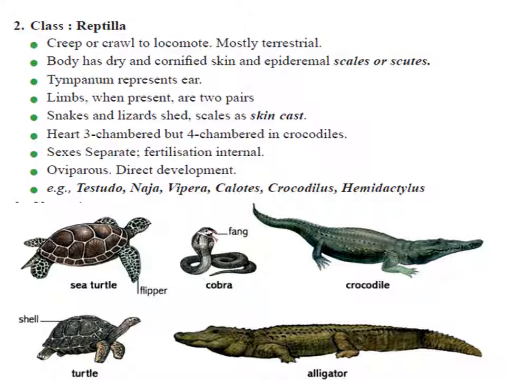The trunk bears two pairs of appendages, two pairs of limbs. The heart is again three chambered. They are also cold blooded, with the exception of the crocodile, where the heart is four chambered. Animals are unisexual, with internal fertilization and ovoviviparous development. That means the egg contains a fully developed young one at the time when it is laid. So development is direct. Examples: snakes, chameleon, hemidactylus.